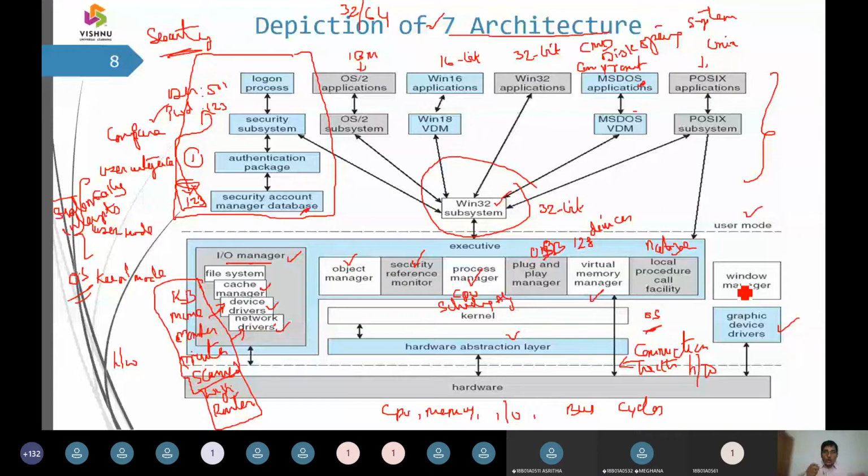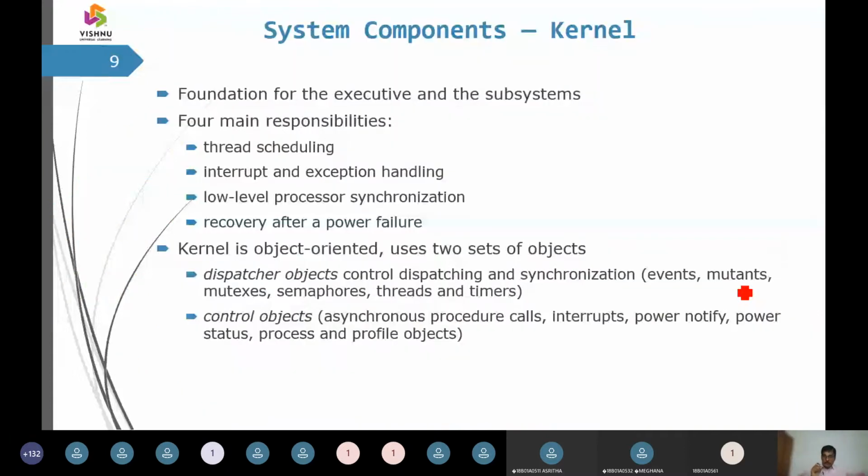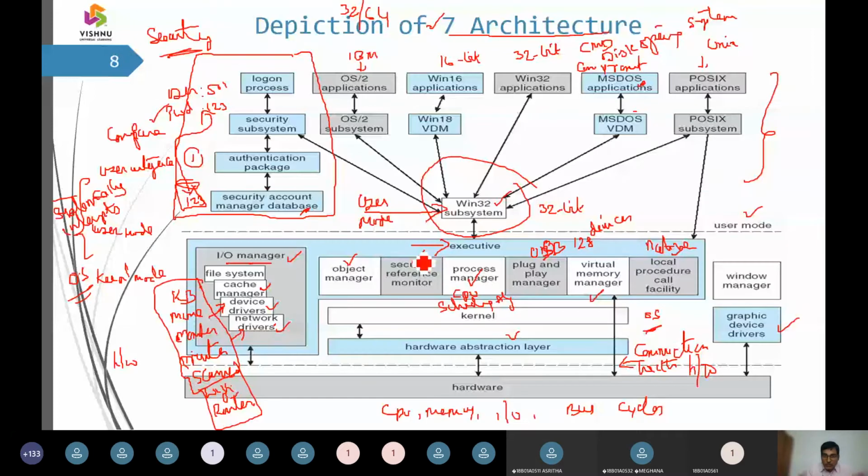Yeah. Now, what will be the system components of a kernel? Here you can see a word called subsystems, and here we can see a word called executive. So let us go back to this architecture. In the architecture, you can see subsystem. It is going to be part of user mode, and it is managing all the elements. Next, we are going to have the word executive, and it is going to be part of the kernel mode. So the distinction you should be able to understand. The foundations will be handled by the executive, followed by the subsystem.